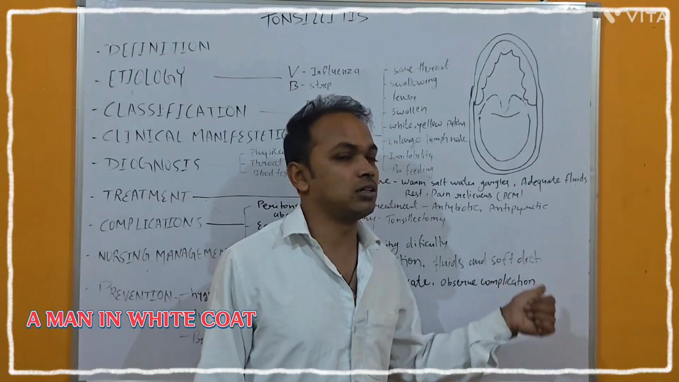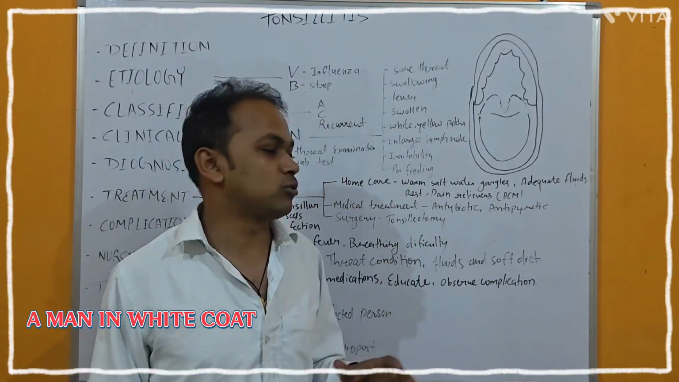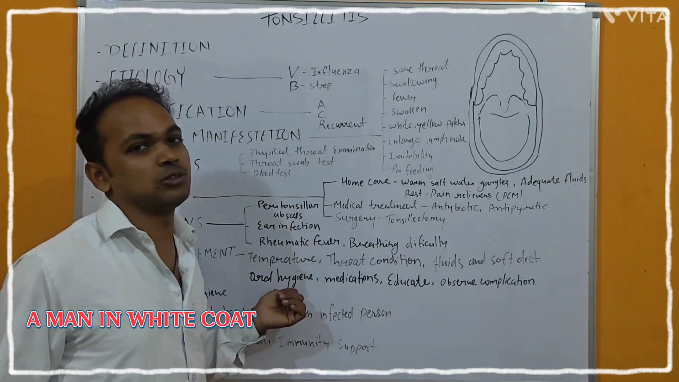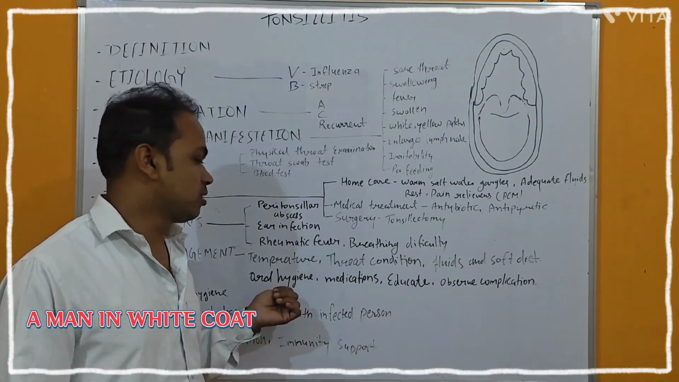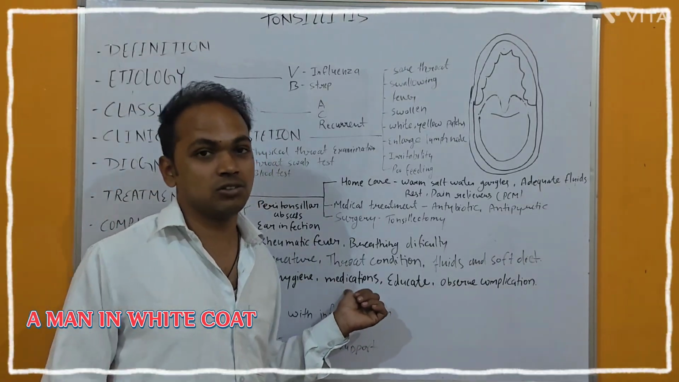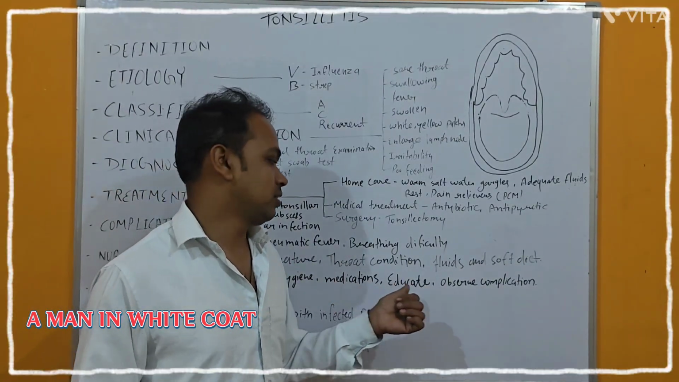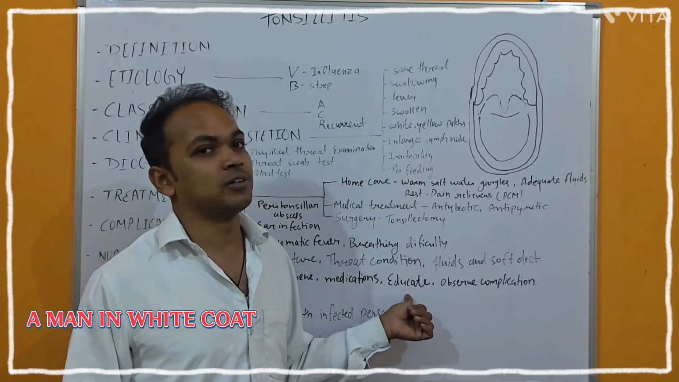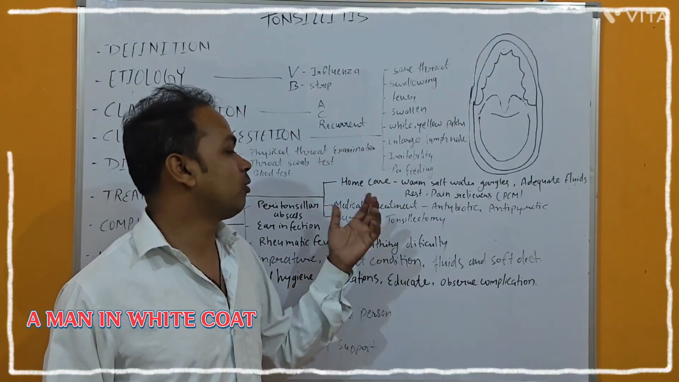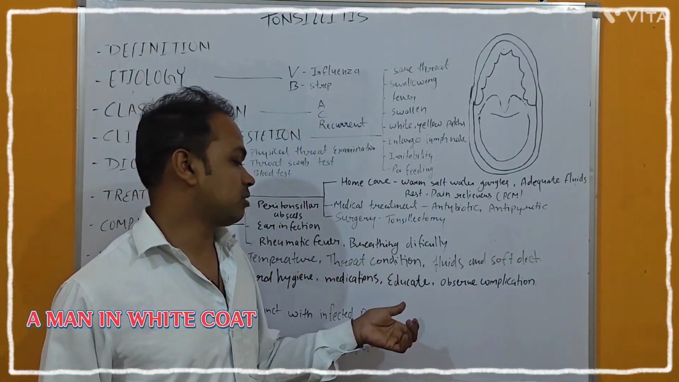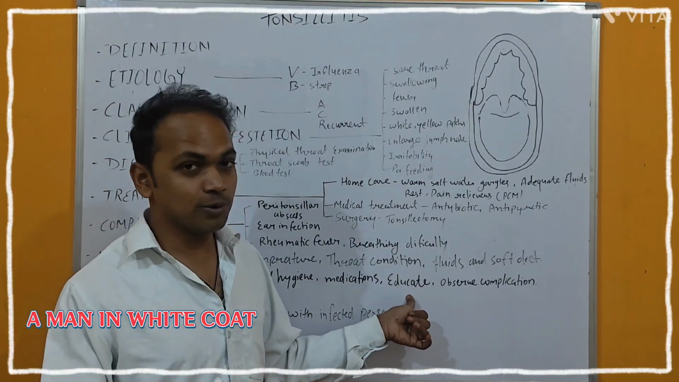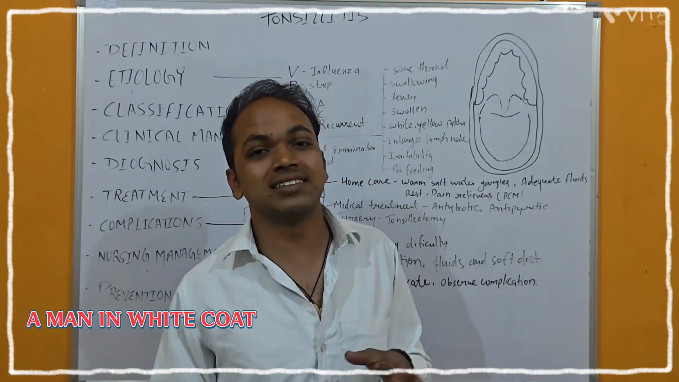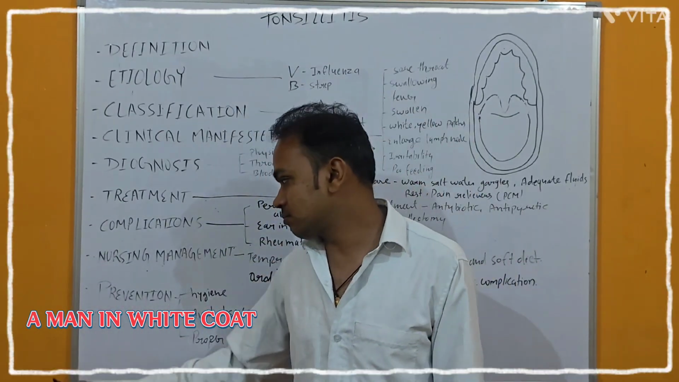Then the fluid and the soft diet. A nurse has to provide fluid or the soft diet to the patient. Then maintain oral hygiene. The nurse has to educate about oral hygiene and maintain the oral hygiene of the patient, and the medication as per the doctor's order. So the nurse has to provide medication. Then they educate the parents or the child about the tonsillitis, what is happening, what is the complication, how it can be treated well at home, or what is the medical, surgical treatment. A nurse has to provide education to parents. Then observe complications. The nurse has to observe the complications of tonsillitis.